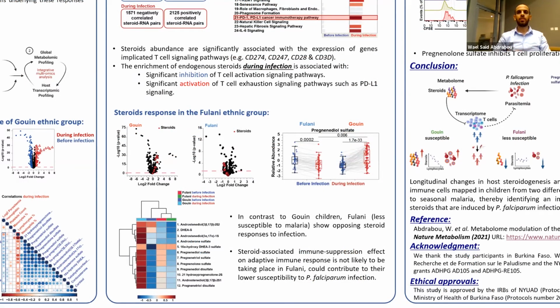When we looked at the steroid response to infection in the Fulani group, who are less susceptible to malaria compared to the Guan children, we realized that the Fulani show an opposing steroid response to infection, which could mean that any potential immunosuppression effect associated with these steroids on the adaptive immune response to infection is not likely to take place in the Fulani children, which could contribute to their lower susceptibility to malaria.